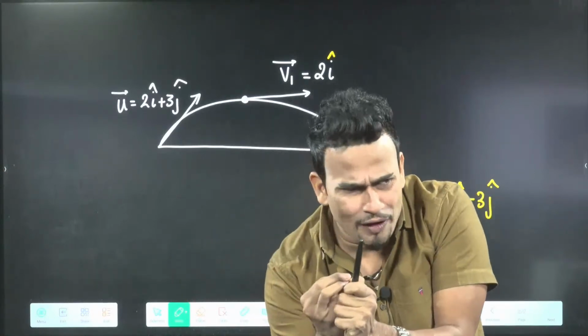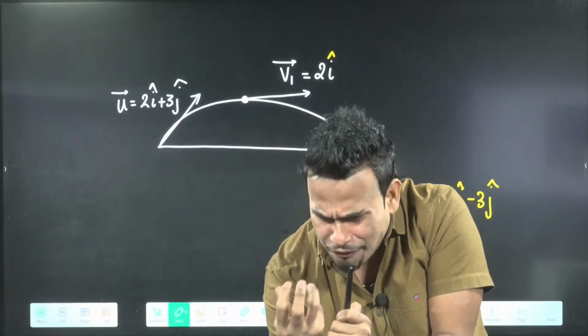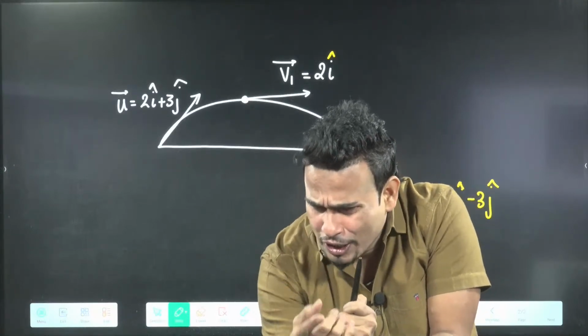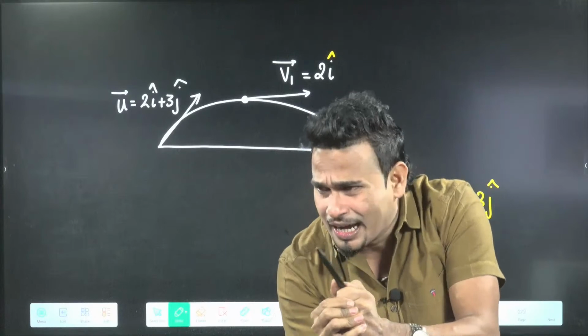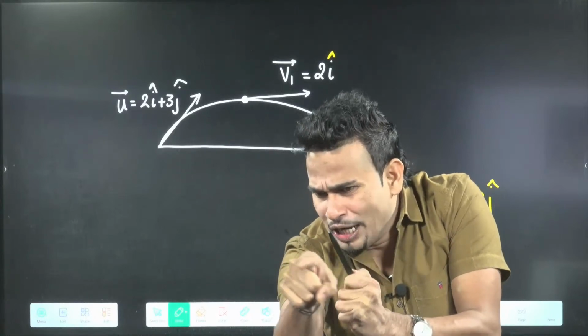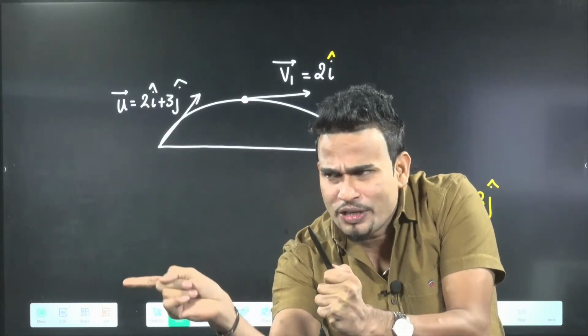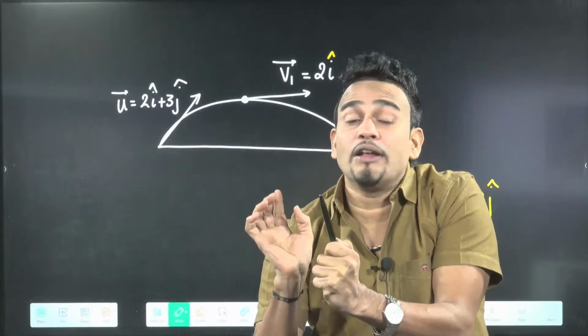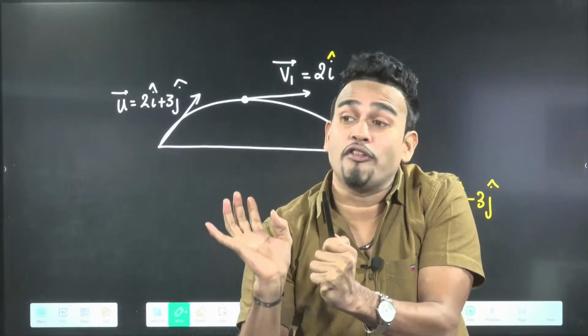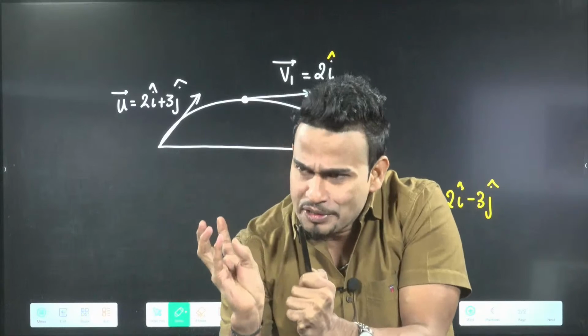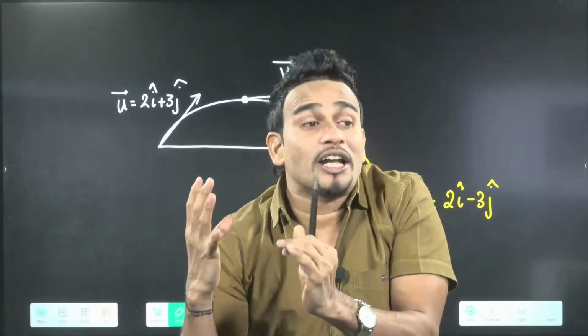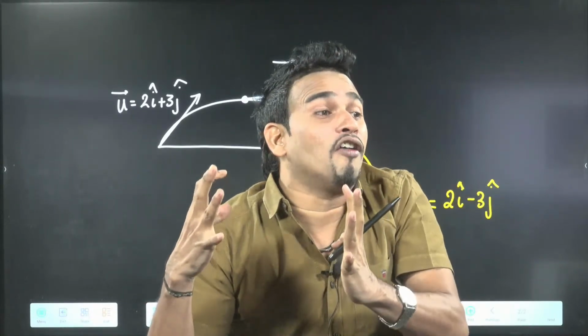If you start rotating the gun, those bullets will fall on the ground and they will form a circular structure. They will form a circle. So sometimes questions are asked, what is the maximum area of the circle covered by the bullets?